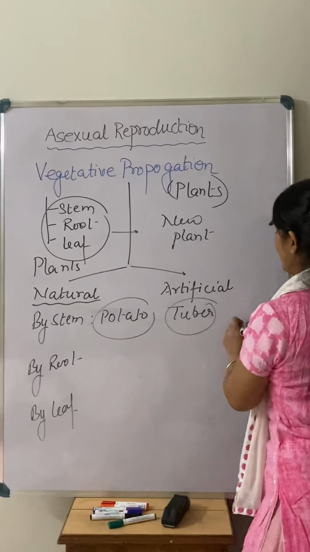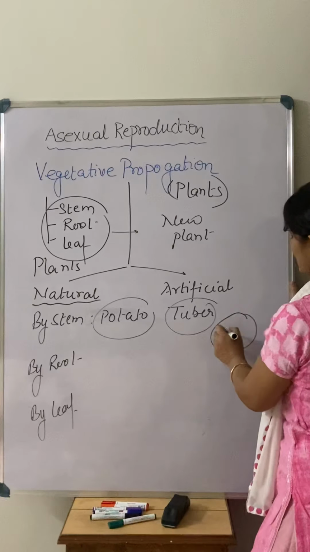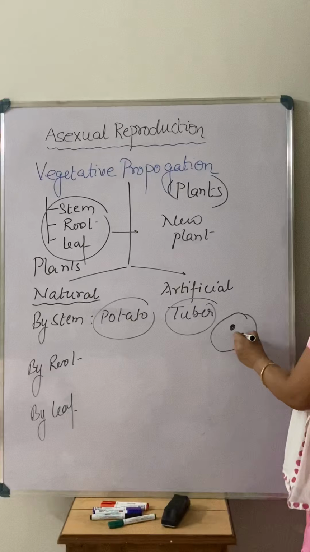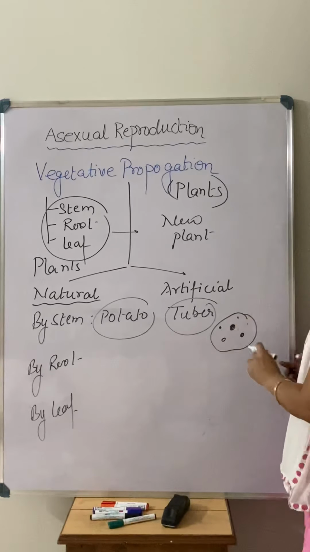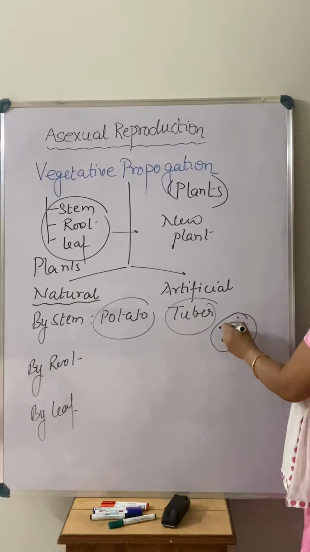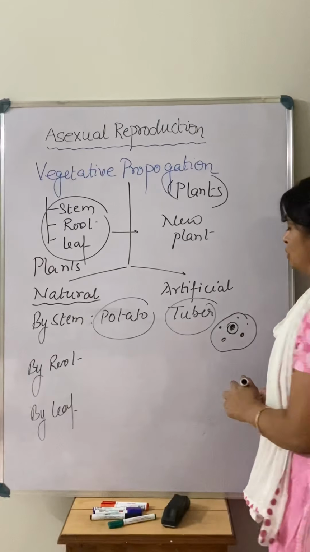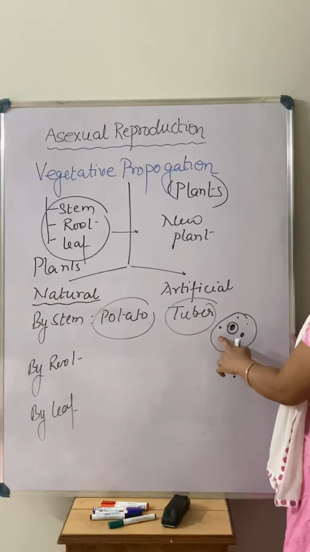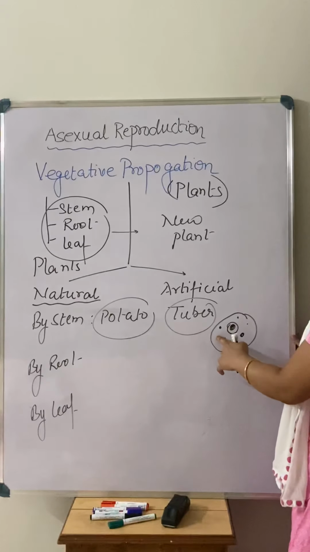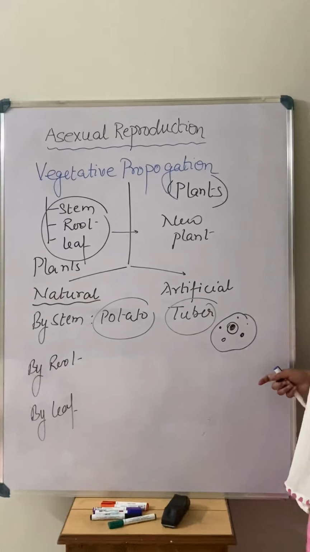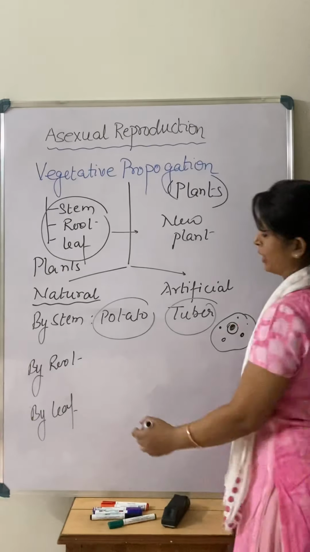If you see the potato, it has dark points over here, which we call eyes. These are actually nodes and internodes. So this is a reduced and swollen stem. From that there is a formation of a new plant, so we call it natural vegetative propagation.